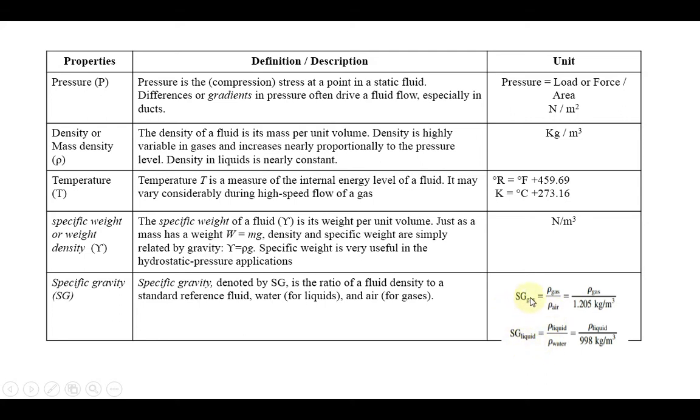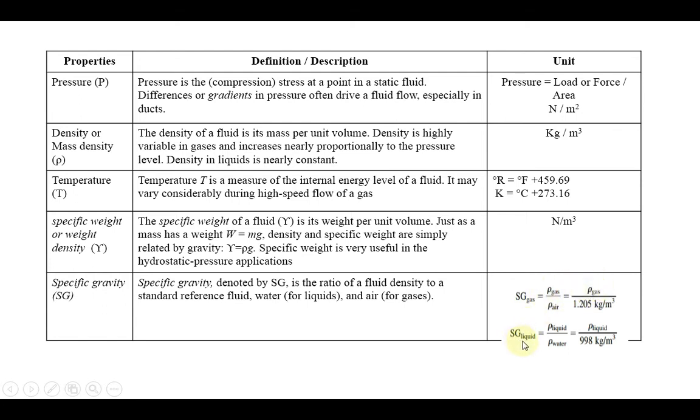So specific gravity we can calculate in two ways, depending upon whether it is liquid or gases. It is a ratio between the fluid density divided by the standard fluid density. Here, if the fluid is gases, we consider the standard gas as air. So air density will be the standard value, then whatever gas you want to measure, you can put it in.